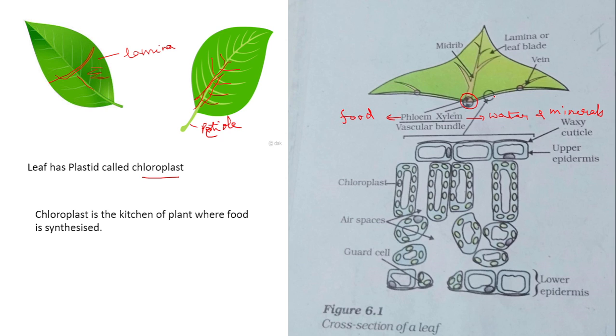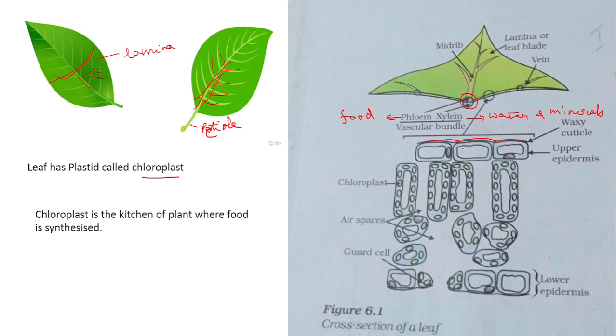Now the other part of the leaf, if you zoom in, you can observe all these structures. On the upper surface you can see a thin layer of cells called the upper epidermis. Over the upper epidermis, you can see a thick layer of cuticle that will not allow water to be absorbed into the leaf, so the leaf will not decay.